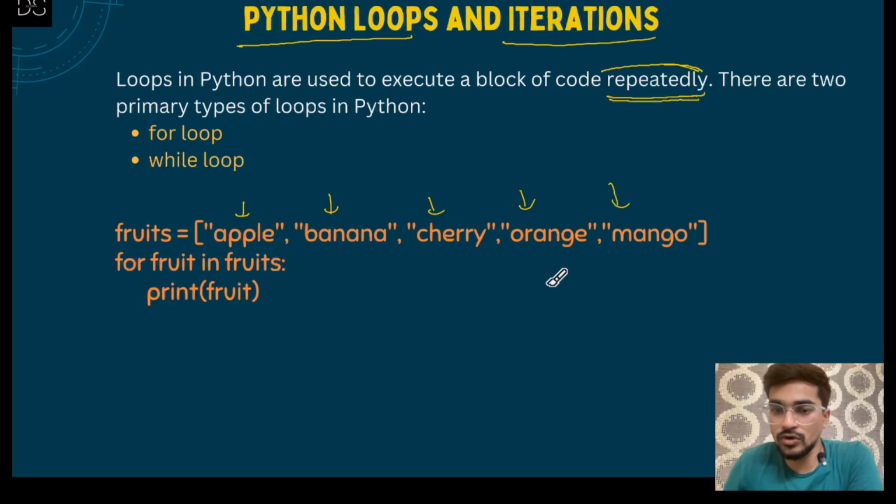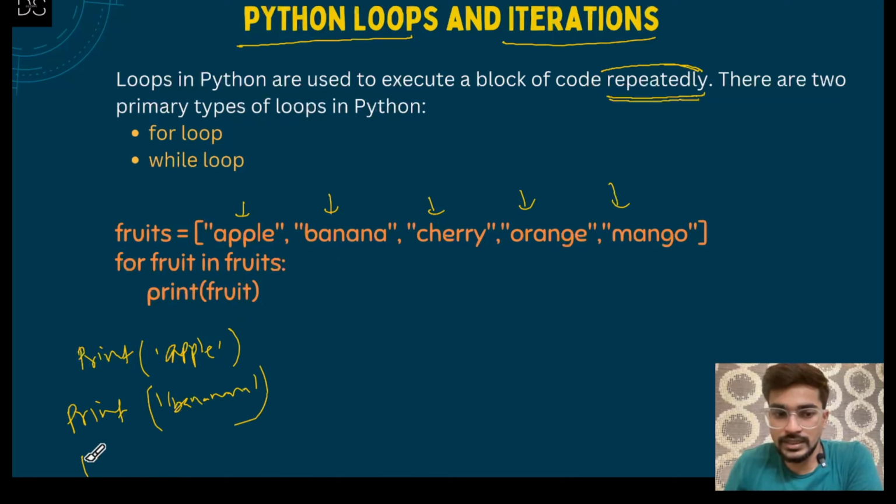Now अगर आप फॉर लूप नहीं जानते हो, what you will do, you will just print apple, then you will print in the next line banana, and then you will print in the next line again cherry.